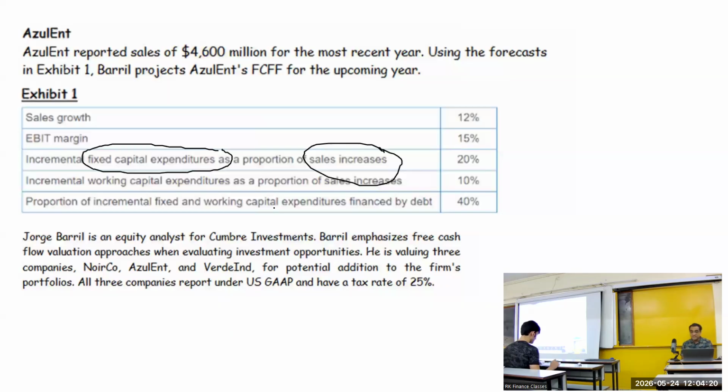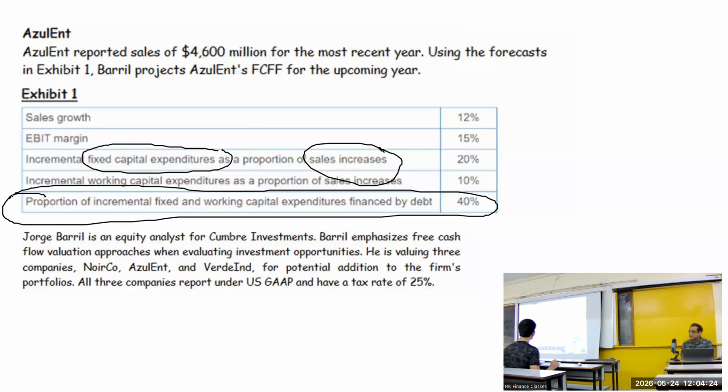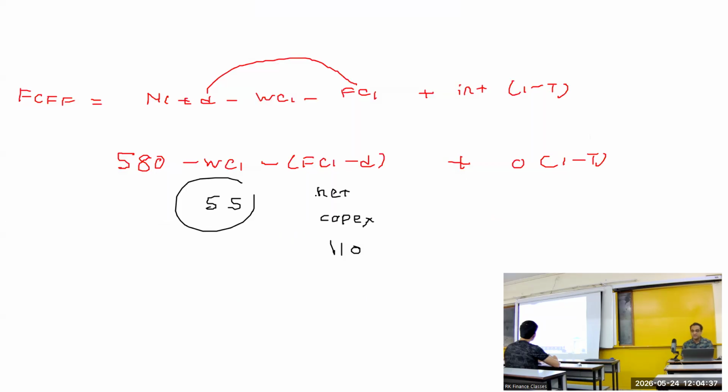Okay, this was given to trap you. This is required for FCFE and not for FCFF. The last term, net loan, is required for FCFE: 40% of investment in fixed capital, which was 110, and working capital, 55, so total investment is 165.